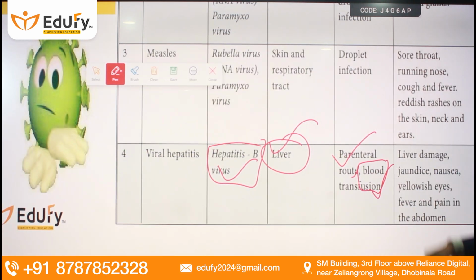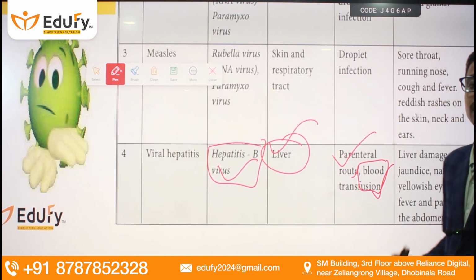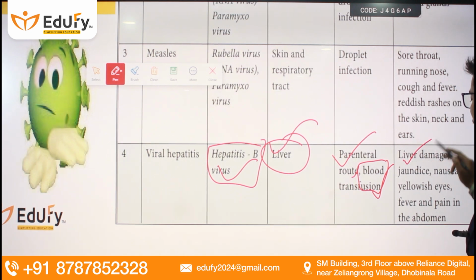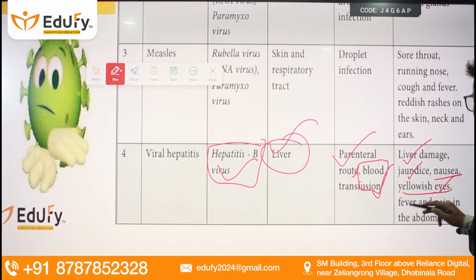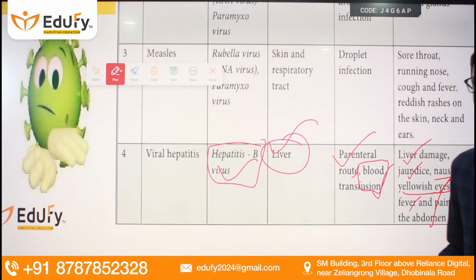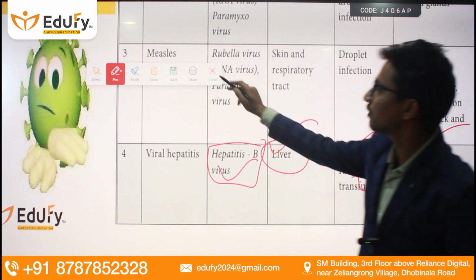Blood transfusion is one of the causes, and the symptoms include liver damage, jaundice, nausea, yellowish eyes, fever and pain in the abdomen. So, if we have hepatitis, these are the symptoms that can be observed in the person.